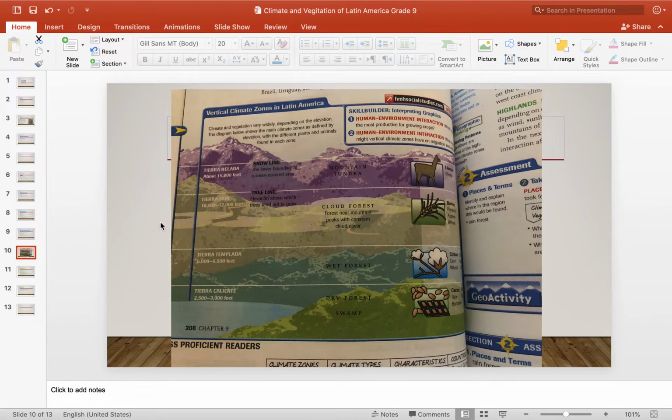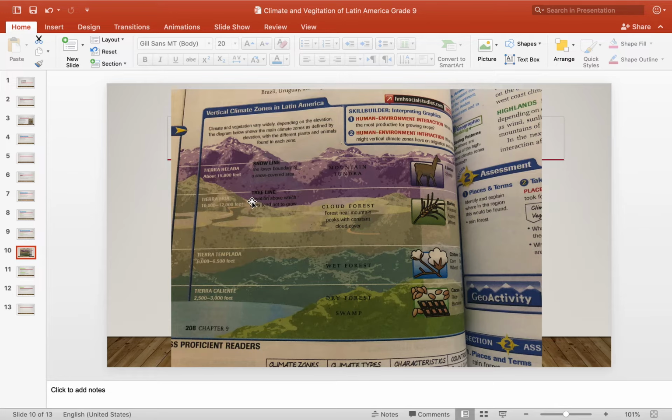And you can see from this picture, this is the vertical climate zones in Latin America, and we can see what kind of animals and vegetation are in each zone. We have the Tierra Helada snow line. This is where it snows in Latin America. Here, the lower boundary is snow-covered area, which means it's above the highest peaks of the mountain in Latin America. We can find llamas over there. What kind of animals can live over there? Llamas.